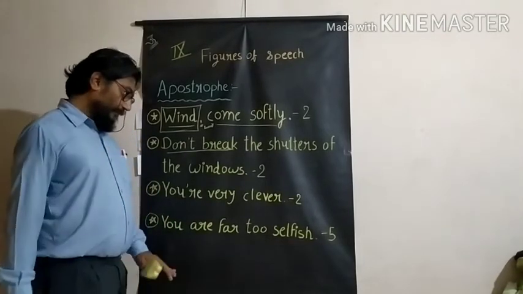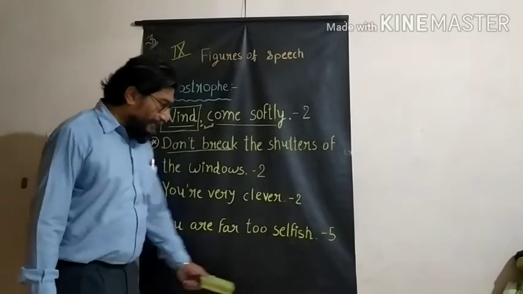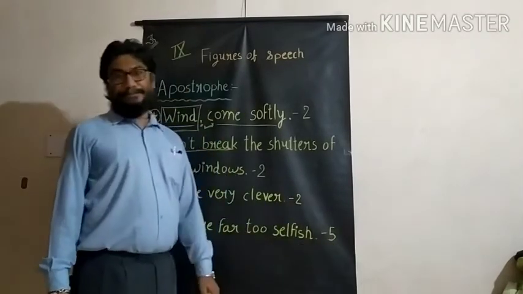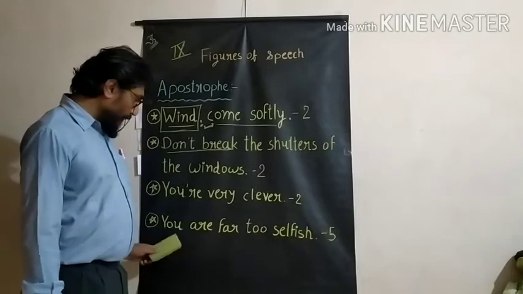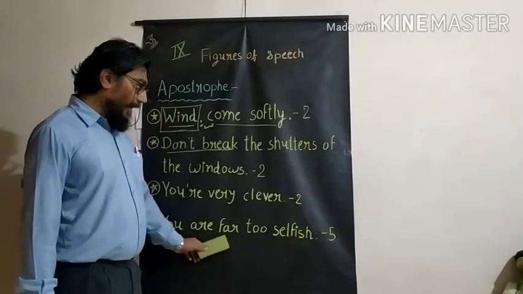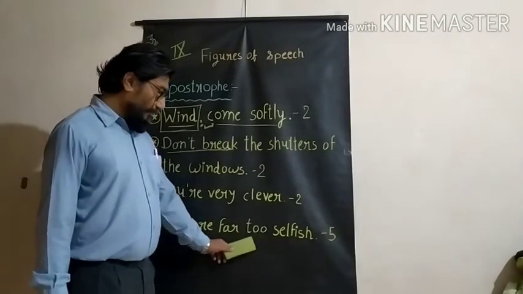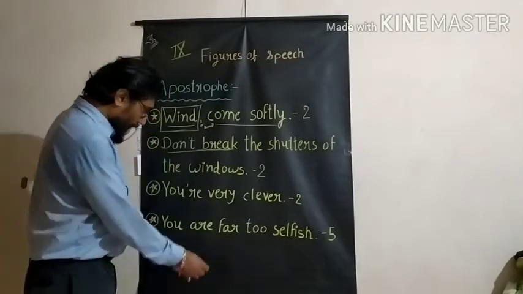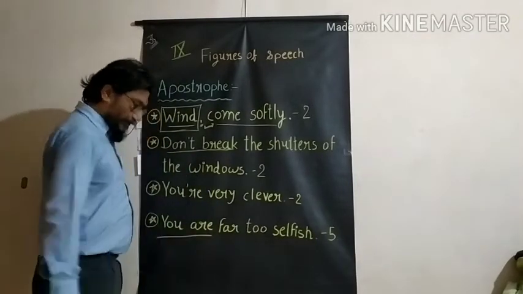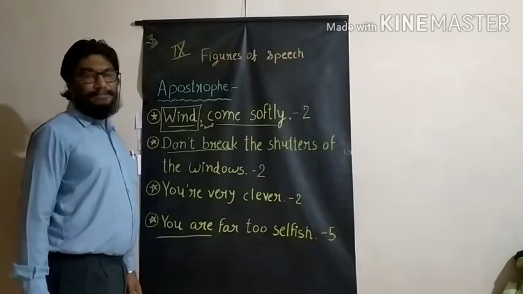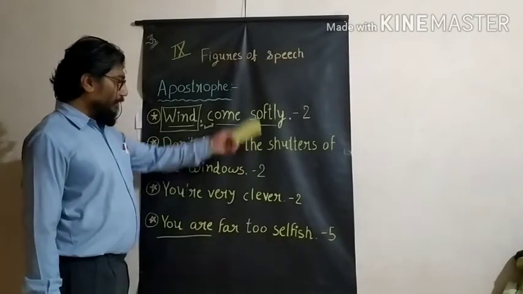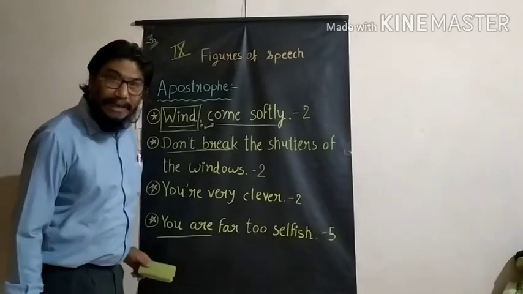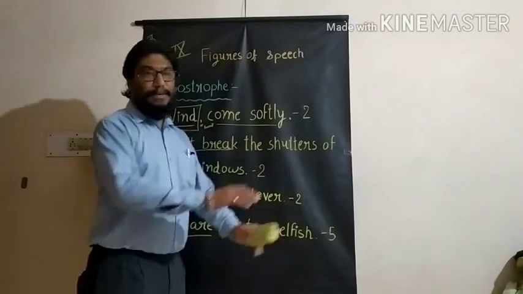Next to that, this is taken from your fifth poem. You are far too selfish. You are. Direct address is there. Naturally, whatever I have explained to you, these are all the best examples for apostrophe.